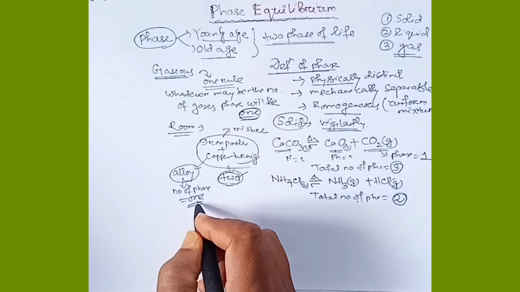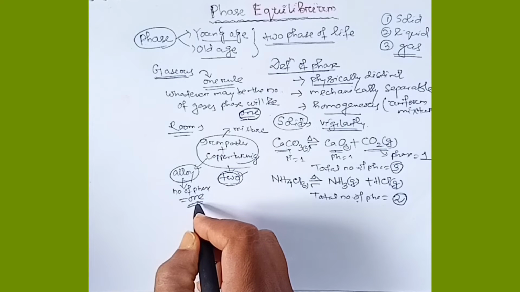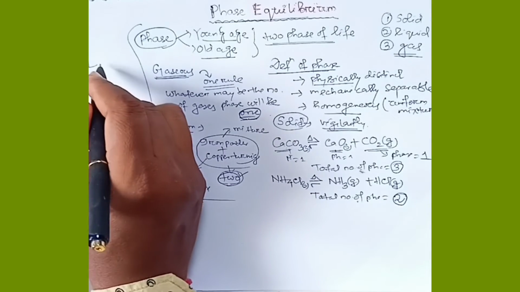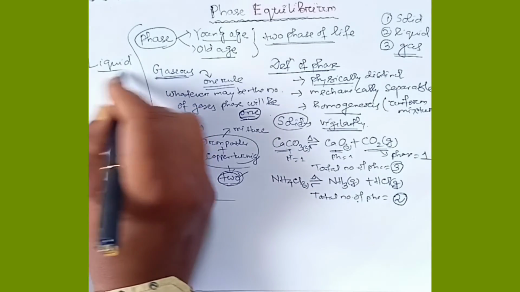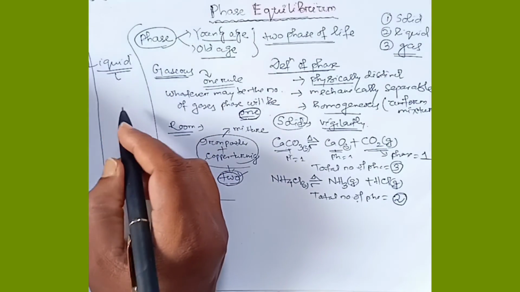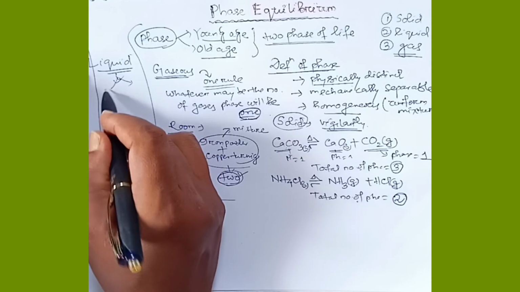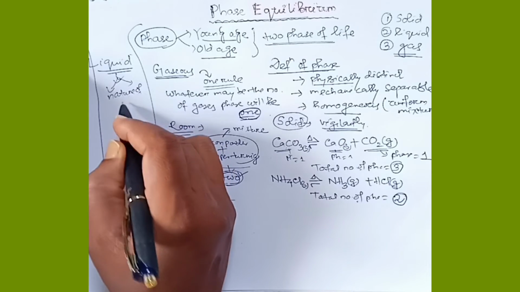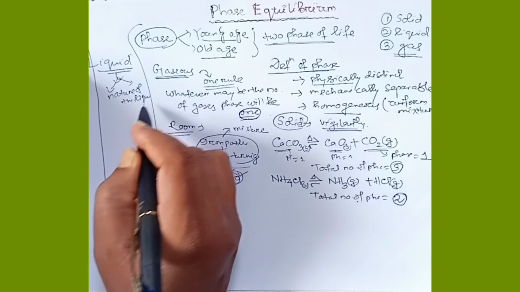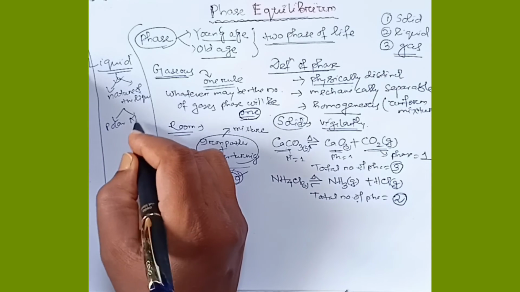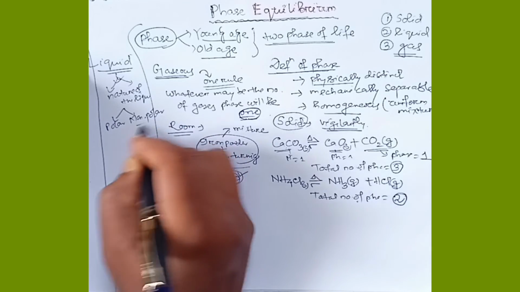So we have to be very careful whenever we are deciding the number of phase in case of solid. The third one is the liquids. For deciding the number of phase in liquid, we have to be very careful. Always for that we have to know the nature of the liquid. If we will decide the nature of the liquid on the basis of polar and non-polar, then we can easily distinguish between the number of phase.